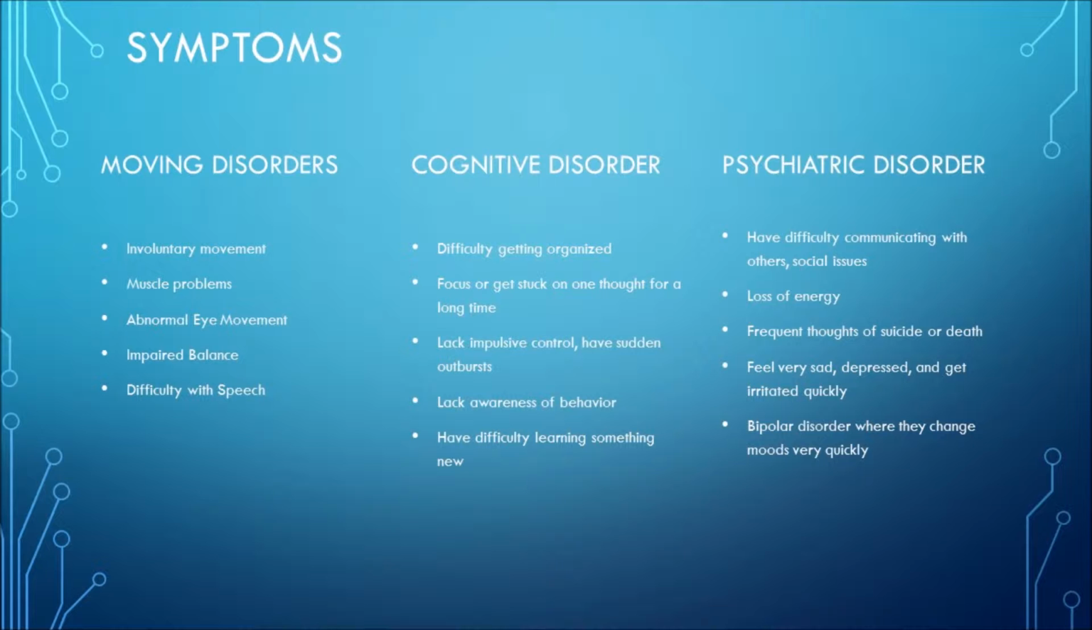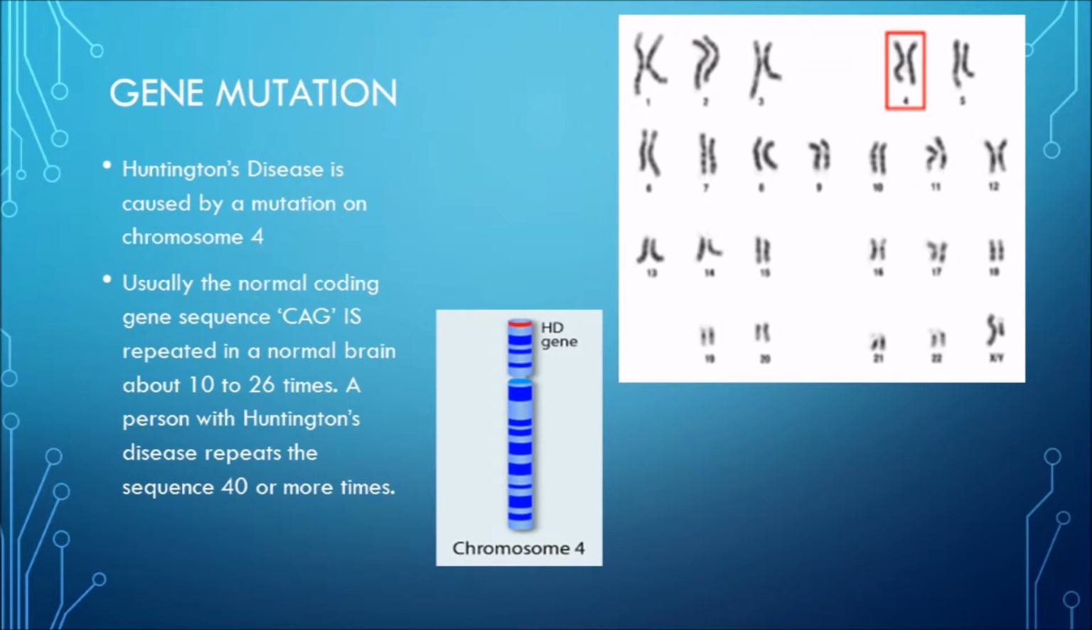Gene mutation. Huntington's disease is caused by a mutation in chromosome 4. It affects the HTT gene, which makes a protein called huntingtin. Usually, this gene makes a DNA segment sequence CAG about 10 to 26 times in a normal brain. However, for a person with Huntington's disease, they repeat the sequence about 40 to 120 times.